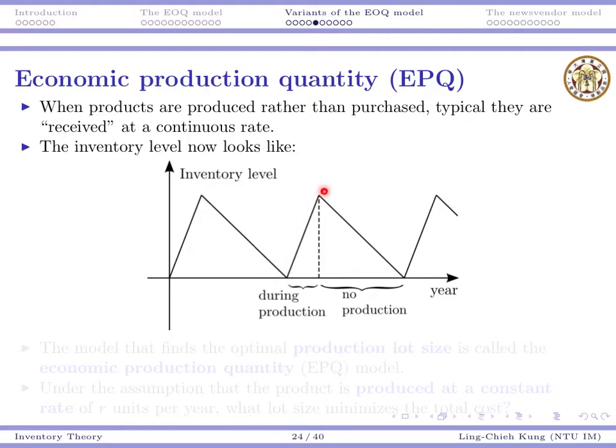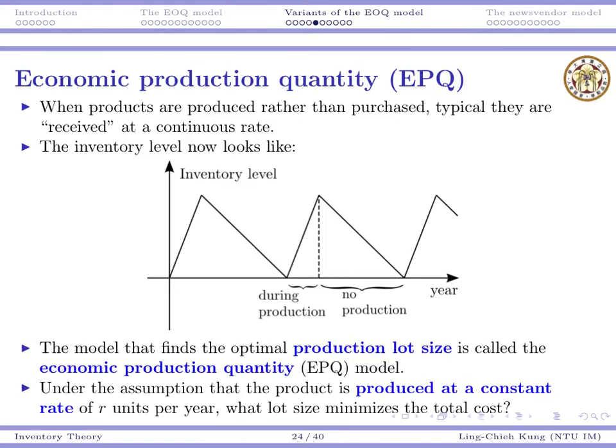During this time, we will have an increasing inventory level. And then there will be another time with no production. During these days, the inventory will just go down as usual. One thing to keep in mind is while we are making production, we are also consuming products at the same time. That's something we should keep in mind when we model this situation.